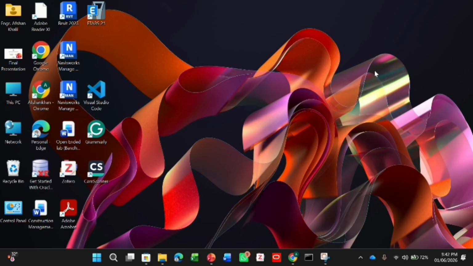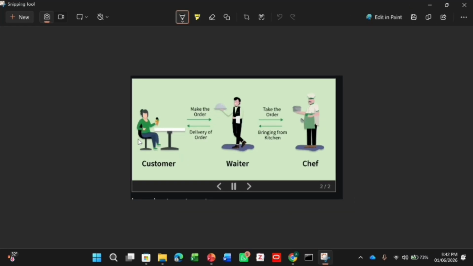That's how the ETABS API is. You can control any CSI software like CSI Bridge, SAP, by the integration of Python with the ETABS API, and you can control your ETABS through it.